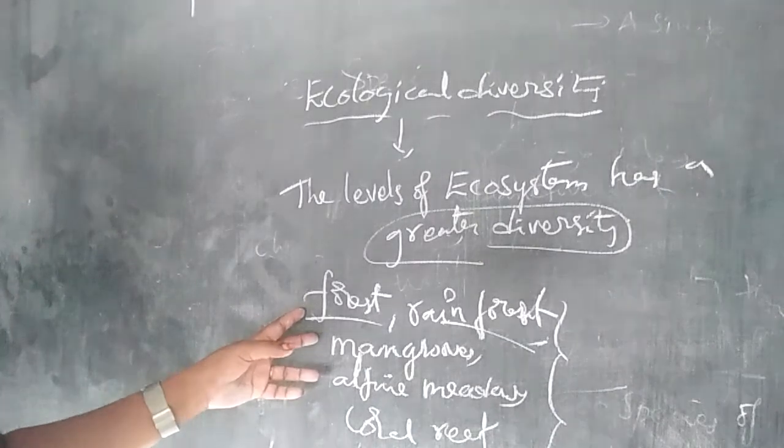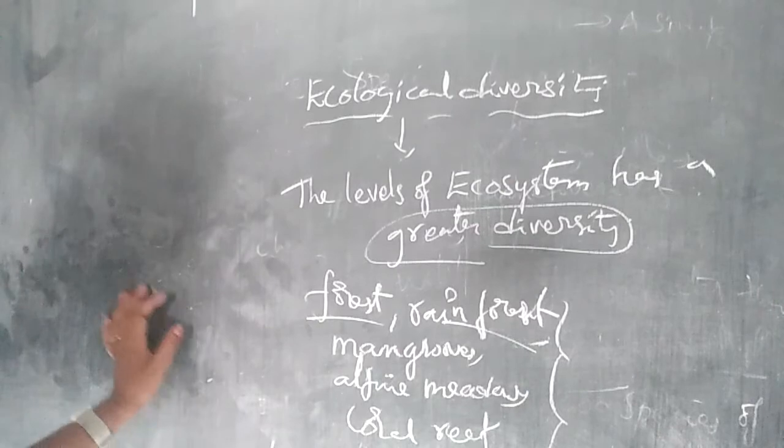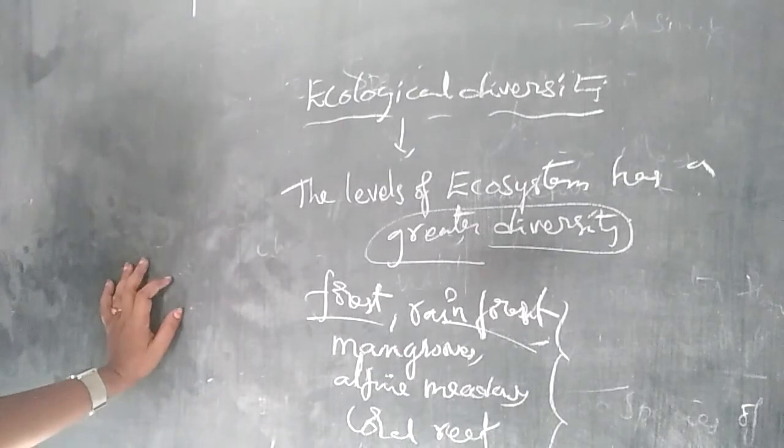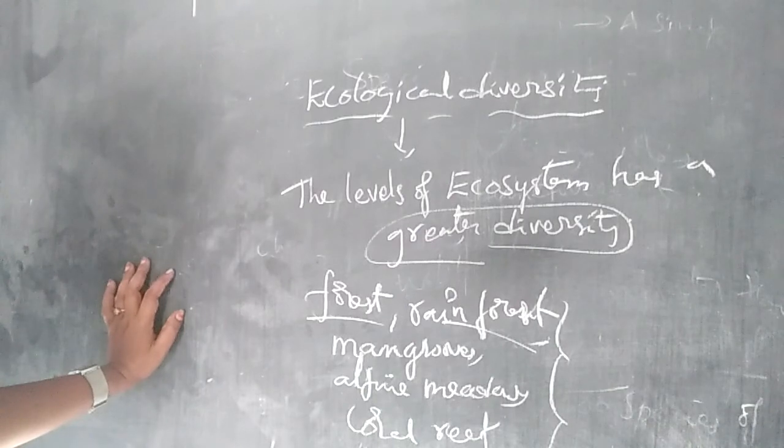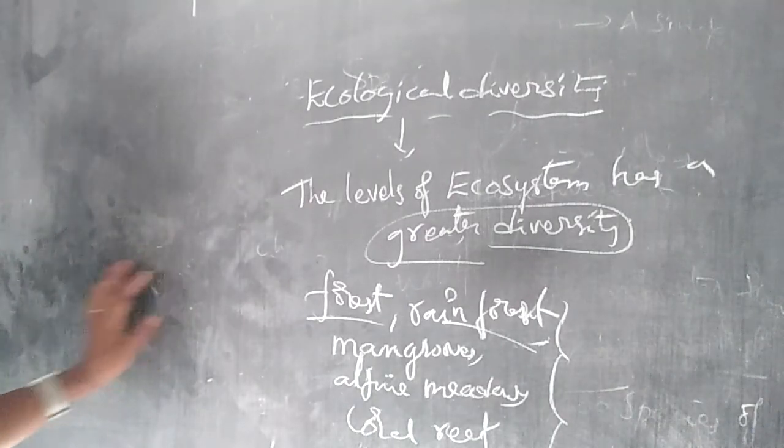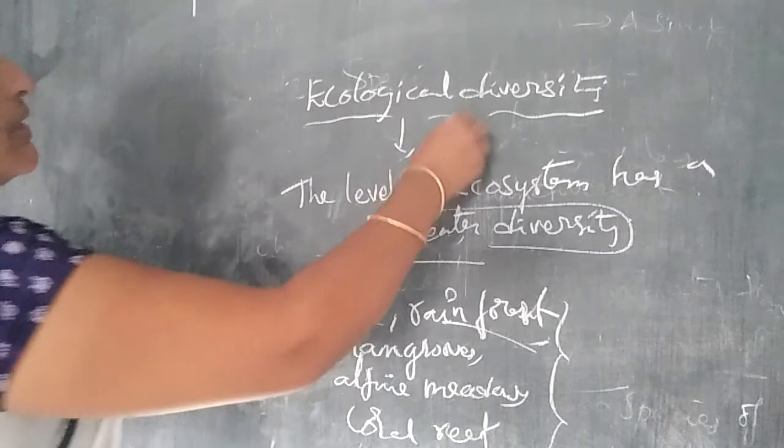Another example is the Scandinavian country of Norway, which shows ecosystem level diversity, or ecological diversity.